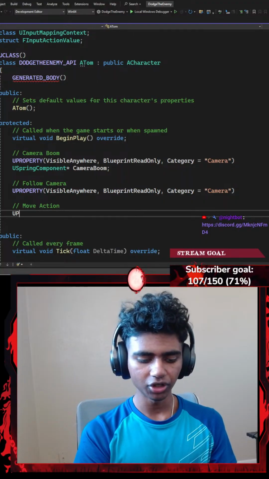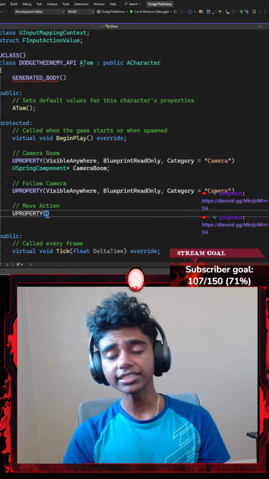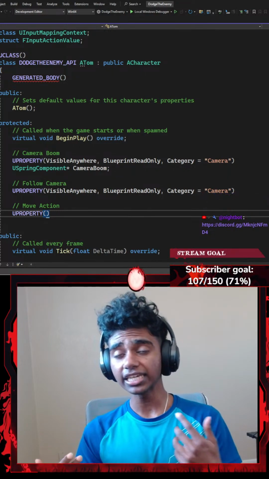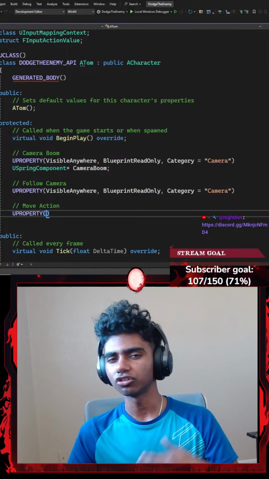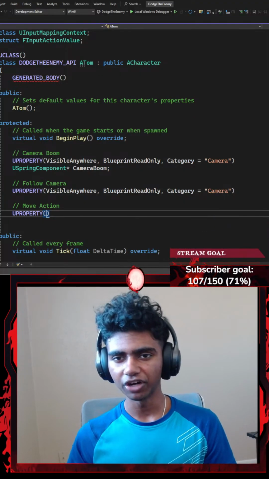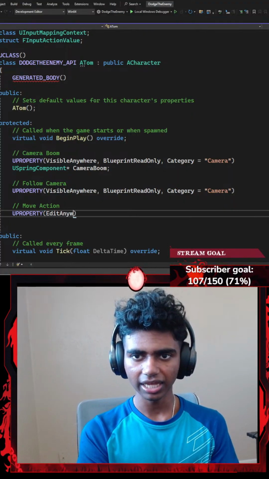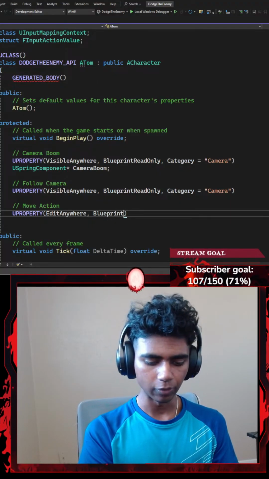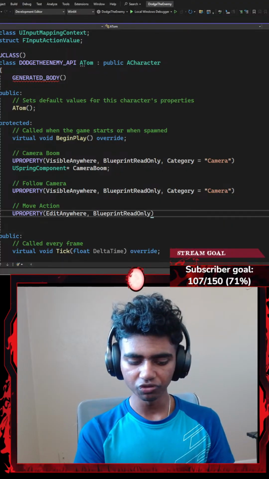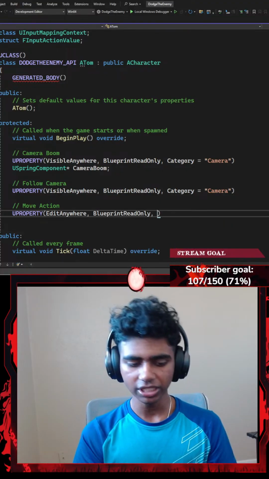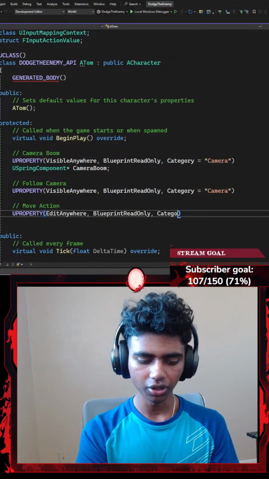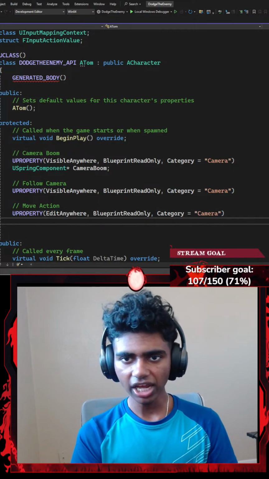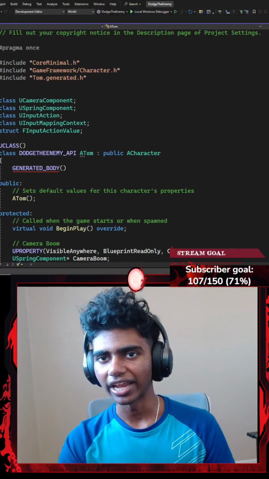For my move action, I'm going to create a U property again, where this time, instead of being visible anywhere, I'm going to set my move action to be, let's say, edit anywhere, because I am going to later on be editing it through my details panel in my Unreal Engine. So I'm going to go with something like edit anywhere. And then I want my move action to be blueprint read only. Only want my blueprint to be able to read it, because I'm not really coding through blueprints type stuff. Lastly, my category, I'm going to categorize it in my cameras section, or my cameras category. And then, wait, did I just forget to add a camera component there?